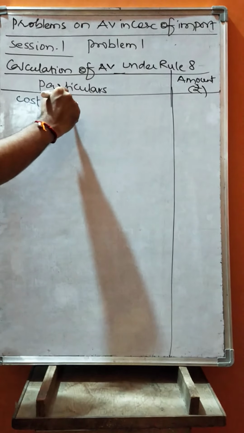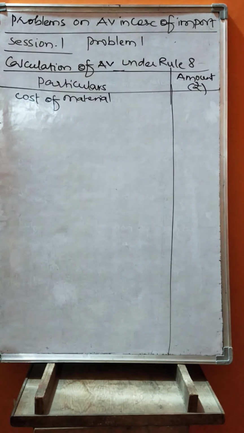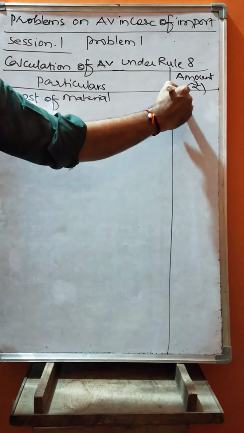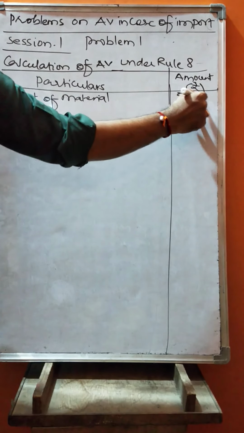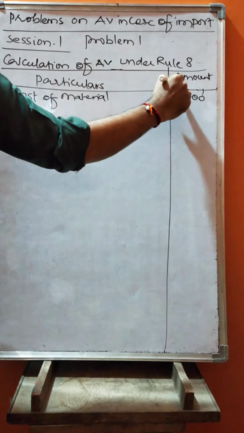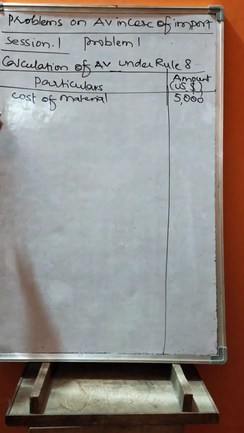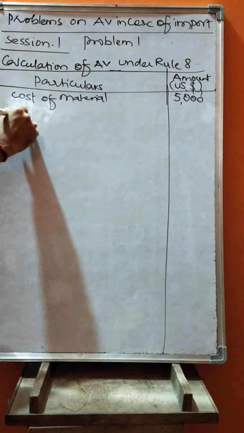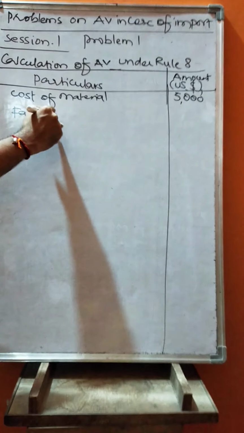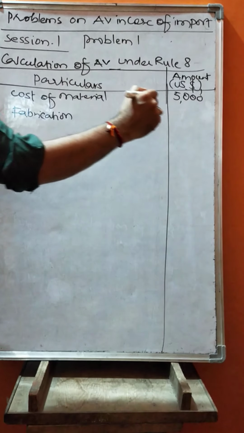Cost of the materials is given as 5,000 US dollars. Take it as it is. It is not in rupees, it is in US dollars. Fabrication charges are also given. That is to be added back. Fabrication cost is 2,000.